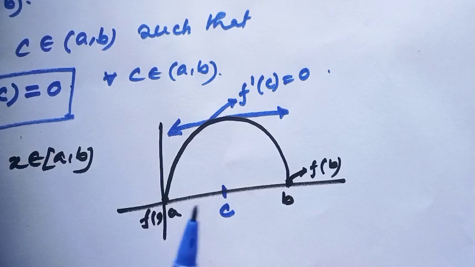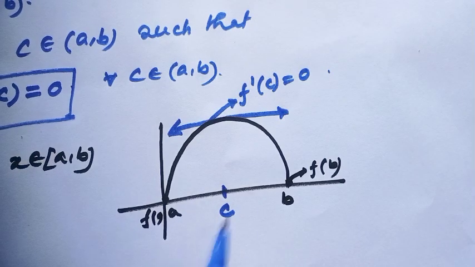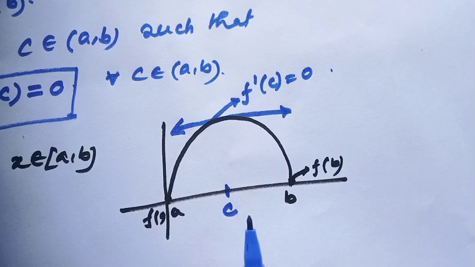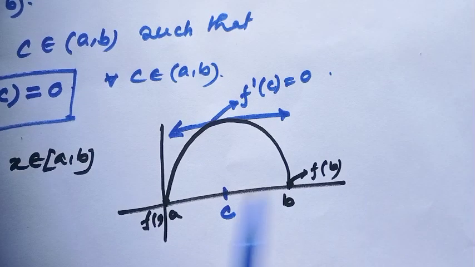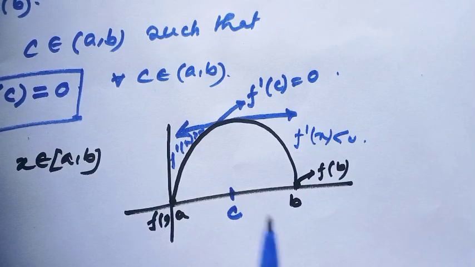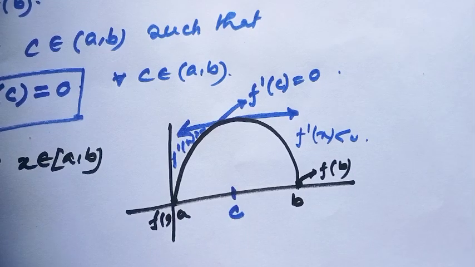But otherwise, the function should go up and down. That means the function should be monotonically increasing then decreasing, or decreasing then increasing. It does not mean totally monotonically increasing or totally monotonically decreasing. It means after increasing it will decrease, or after decreasing it will increase.